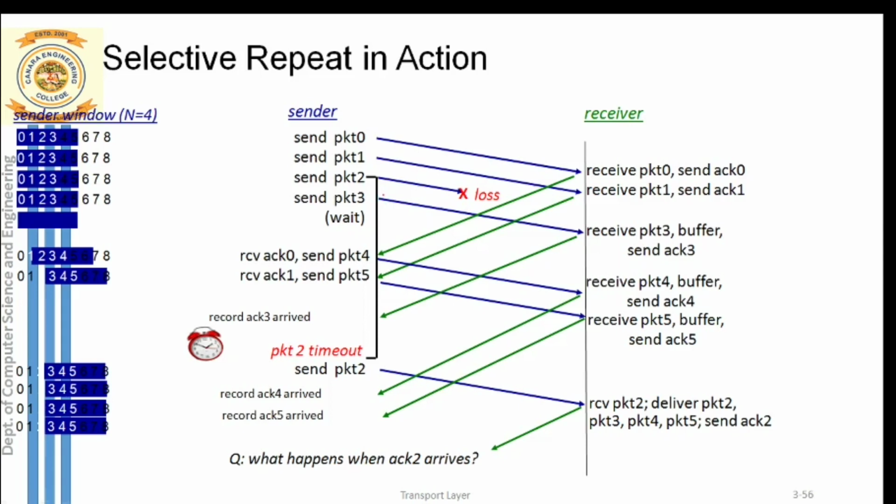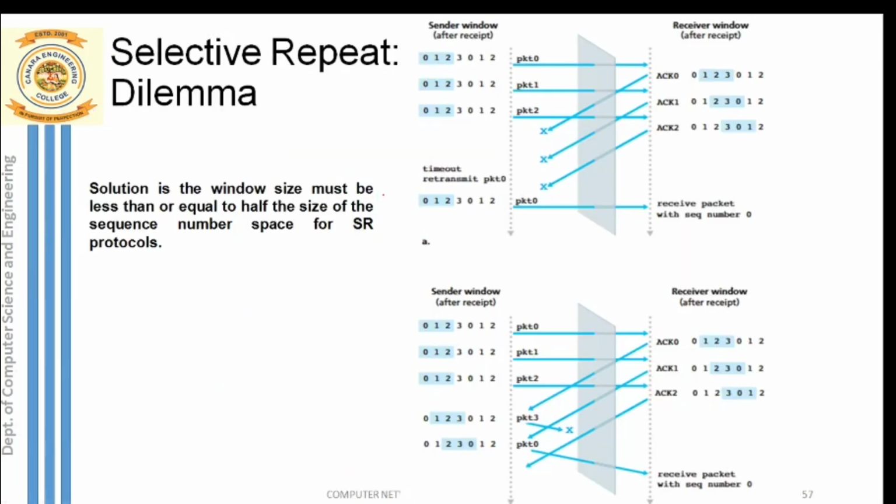Yes, this is one more example of selective repeat. You can go through this one more example of selective repeat. It is one and the same. Now we have a confusion created by selective repeat. What is that confusion created with the selective repeat protocol? We will see two scenarios here. So we'll see this top scenario now.